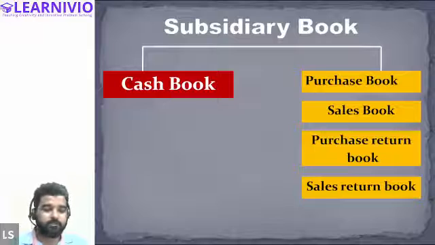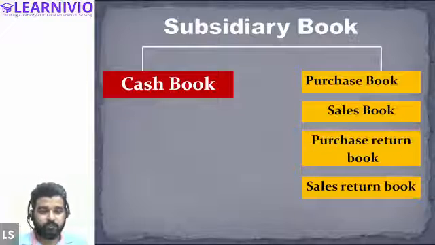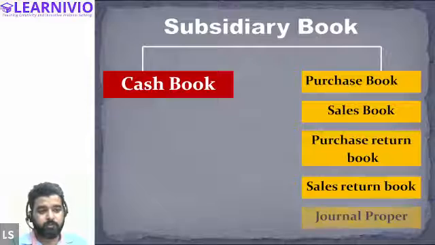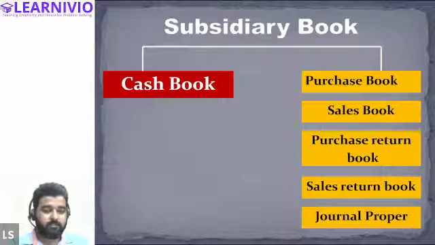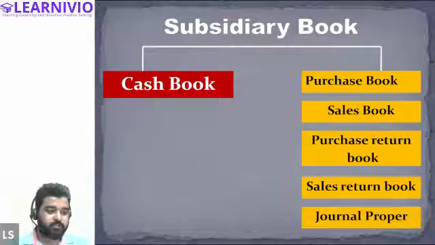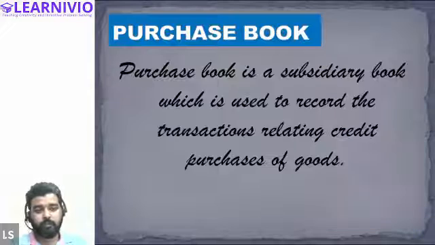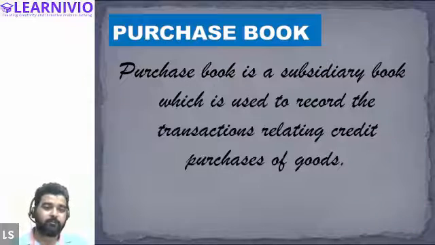First of all, keep this in mind that purchase book is a subsidiary book, just like the cash book. Cash book is also a subsidiary book. Similarly, purchase book is also a subsidiary book. Other than cash book, we have purchase, sales return, and general proper books. These are all subsidiary books. Now let's start understanding what is a purchase book.